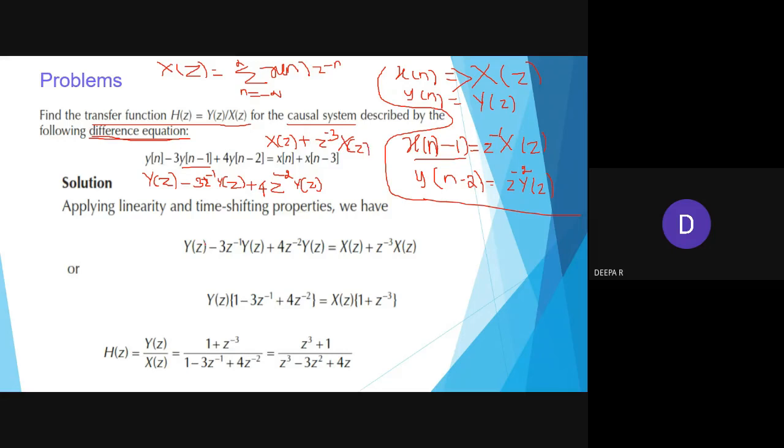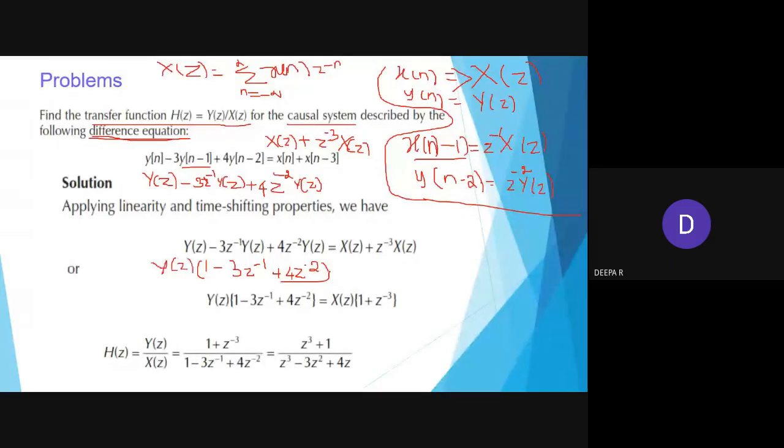Okay, so we have written all those things. Now we are taking y(z) as common on the left hand side, so we will be getting 1 minus 3z inverse plus 4z power minus 2 in the bracket, y(z).